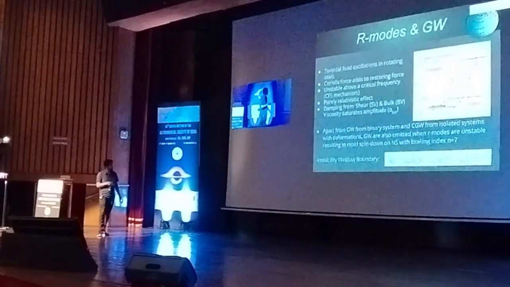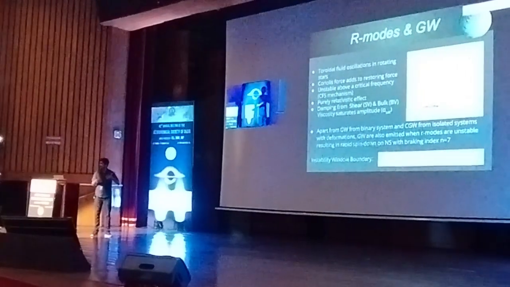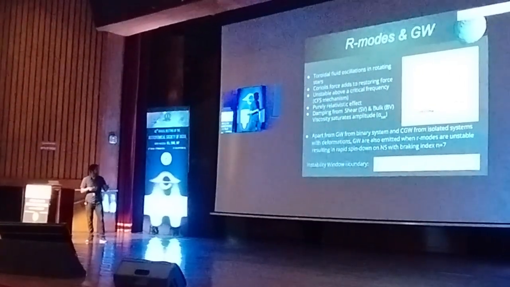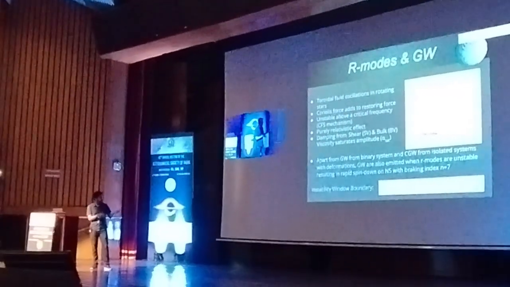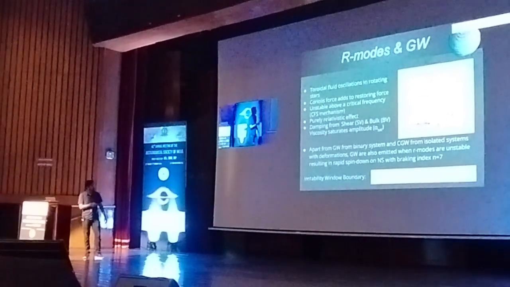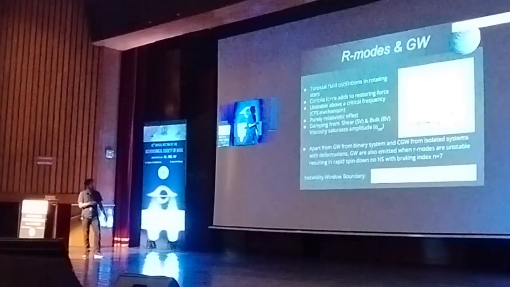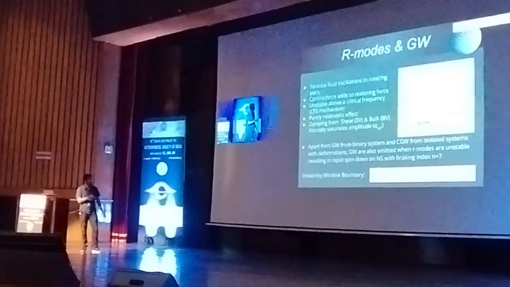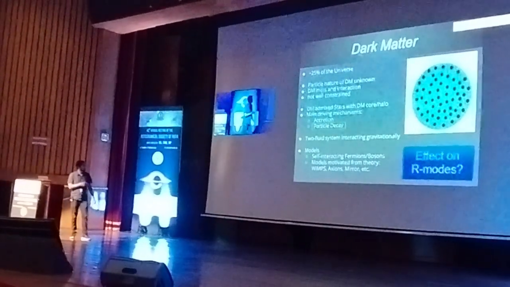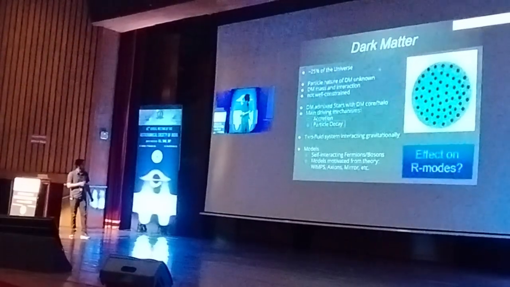This curve is defined by the balance of the time scale at which the gravitational waves make the modes unstable, and the damping from the time scales of shear viscosity and bulk viscosity. One thing to note is that at low temperatures shear viscosity is more efficient, and at high temperature we get bulk viscosity.